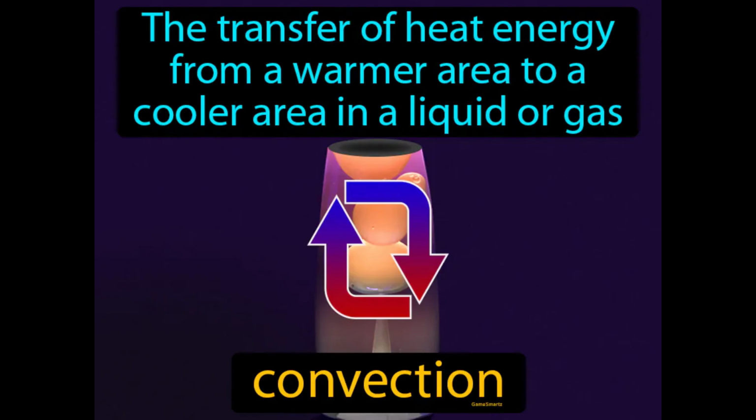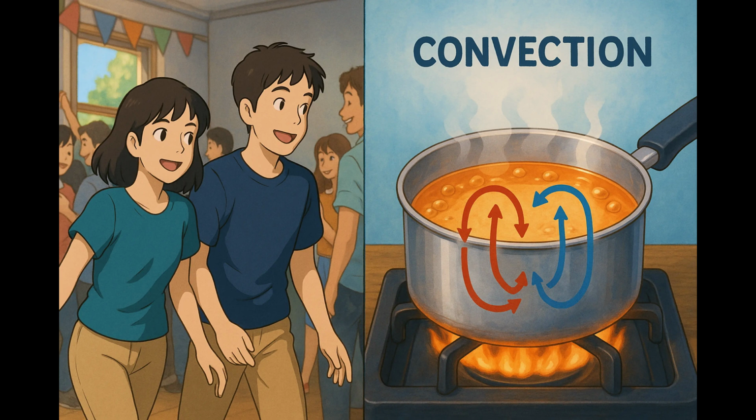The transfer of heat energy from a warmer area to a cooler area in a liquid or gas. Convection. Convection is the process where warm air or liquid rises and cooler air or liquid sinks, creating a cycle. Imagine you're at a party and the room gets crowded, so you move to a less crowded area to feel more comfortable. This is similar to how heat energy moves in liquids or gases,